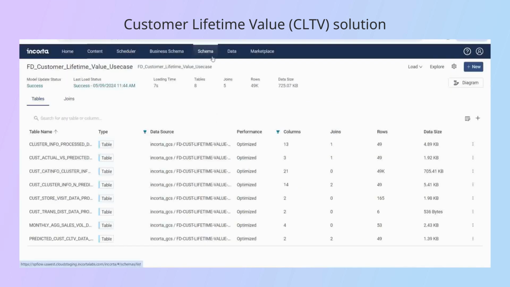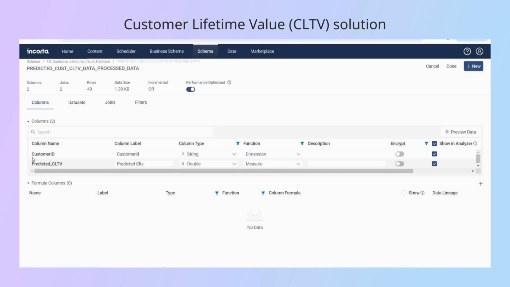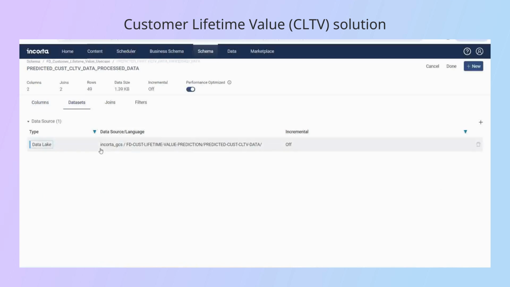At the Incorta end, a table is created on top of the saved data. This table holds the prediction results. It contains predicted CLTV values for each customer. The Incorta table has been created using the saved predicted dataset on Incorta.